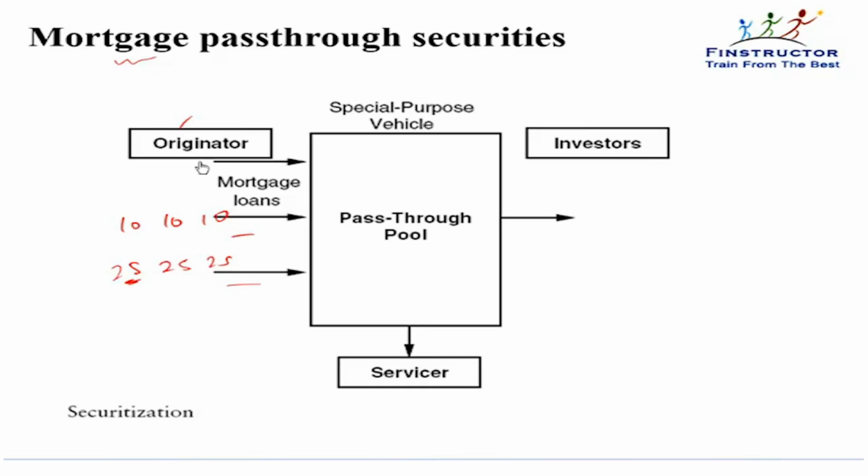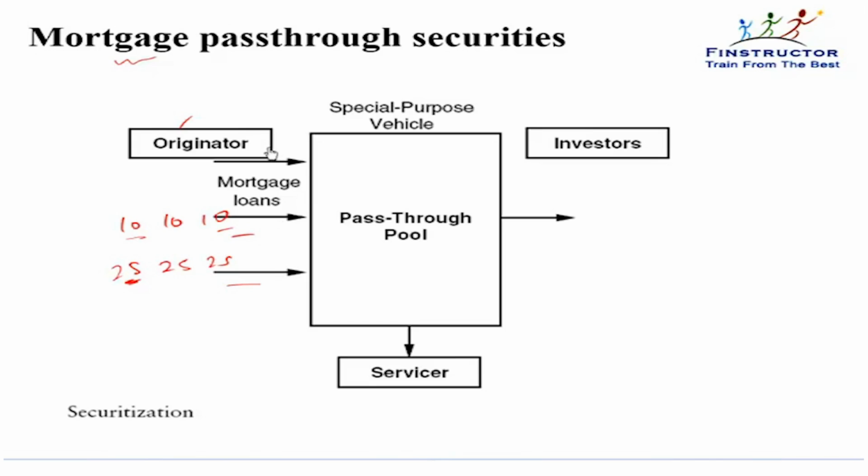If the originator or the bank needs some upfront money for whatever reason, he may have a better opportunity to invest in, or he may not want to be in the residential business anymore, or for whatever reason, if the originator wants to take these loans off its own books, can he sell them to other investors who are willing to purchase into these assets at a particular discount rate and with a particular yield? Some investors will be interested in buying out these assets.